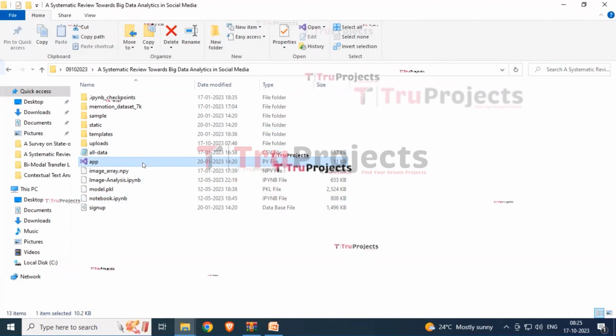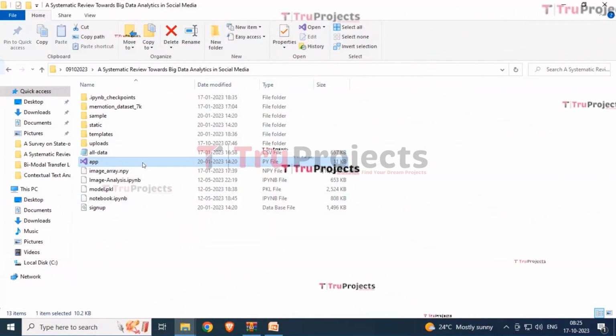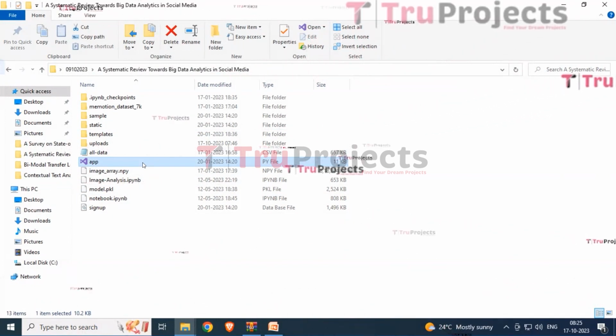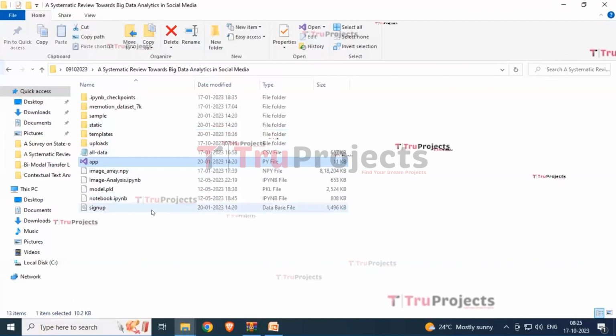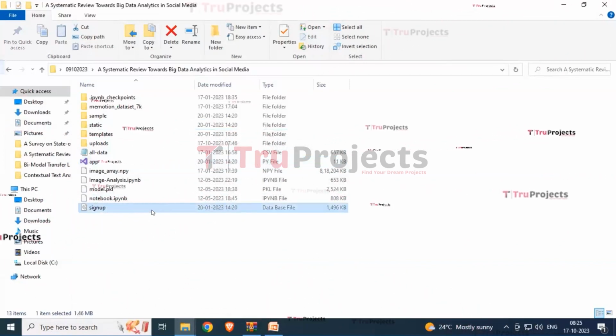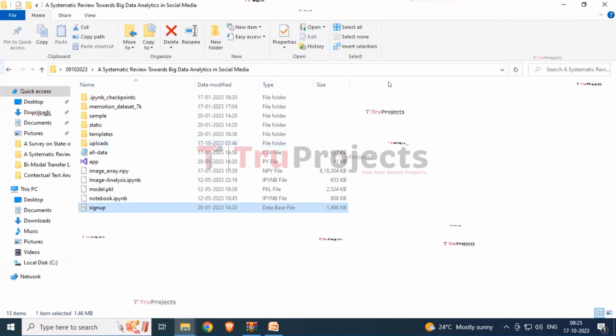Next here we have app.py file, which likely contains the information related to front-end logic. It could include code written in Python that handles the server-side operations such as processing user requests, interacting with the database and generating dynamic content to be rendered in the HTML template. And then we have signup.db file. This file appears to be the database file which is used to store the information.